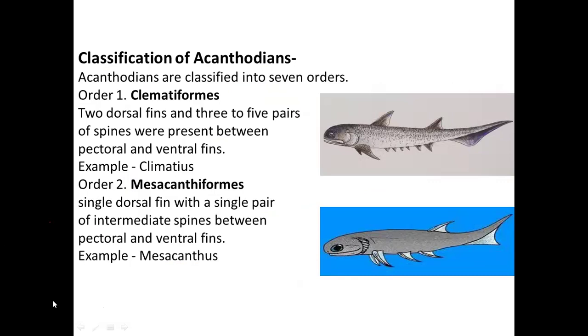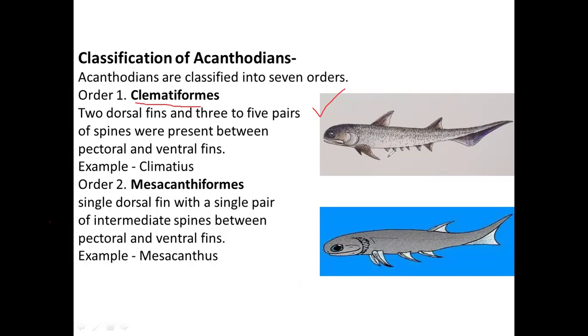Coming to the classification, Acanthodians have been classified into 7 orders. I have given just one line and an example for each. Coming to the first order, Climatiiformes. This is the diagram of Climatius. You can see two dorsal fins and 3 to 5 pairs of spines between the pectoral and the ventral fins.